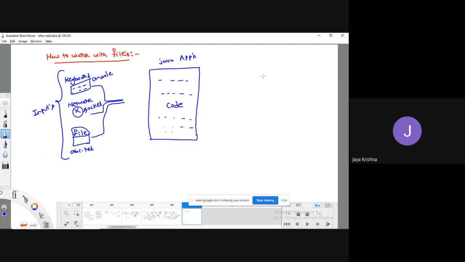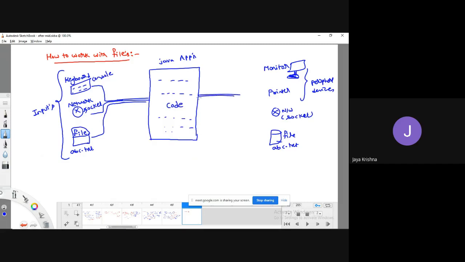Okay, fine. Similarly, whatever it processes by taking input from the corresponding locations, it is going to produce some kind of output. That output I can produce to a monitor, or to a printer, or simply to a peripheral device, or to another port like another socket or network, or I can copy it to one more file or the same file, for example abc.txt. So I can give input in various ways, and similarly I can produce my output to various locations. So this is input, and this is output.